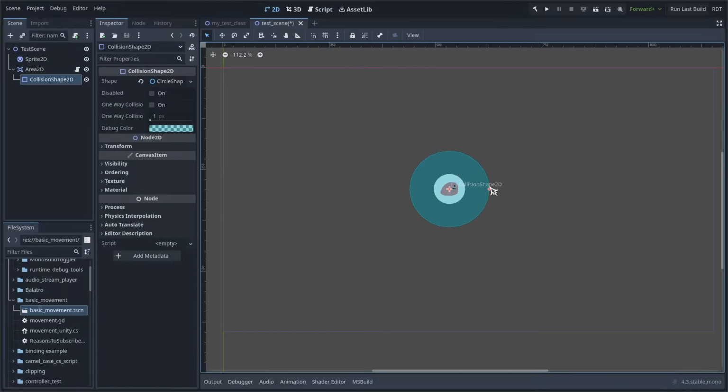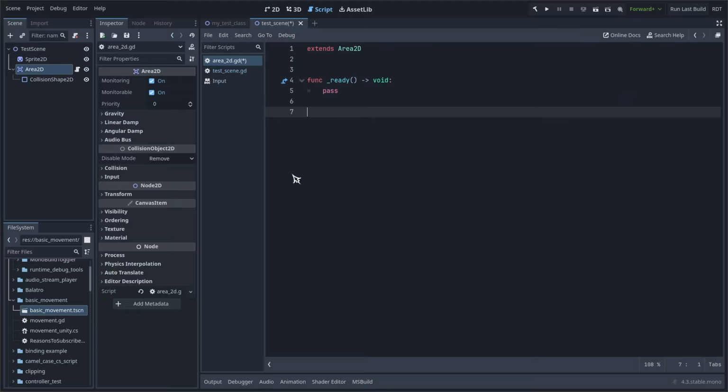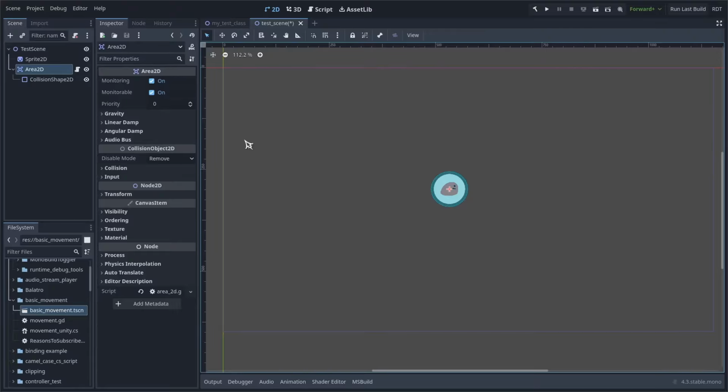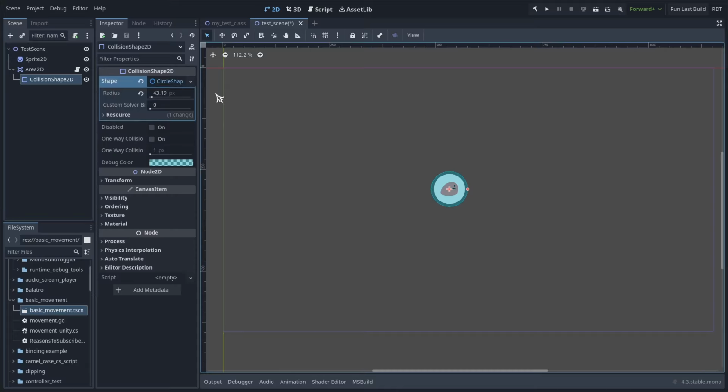Let's say you need to figure out how to set the size of this Area2D's shape from a script on the Area2D. If you don't know how to do it already, attempt to figure it out on your own. If you get stuck, then you can follow along to see how to approach it. Okay? The way I would approach it would be to first look at which property I want to get a hold of. I know that the CollisionShape2D node defines what shape to use and its properties, so I'll look there. When I change the size of the shape in the editor, I see that the radius property changes. So my goal is to access and set this property through code.